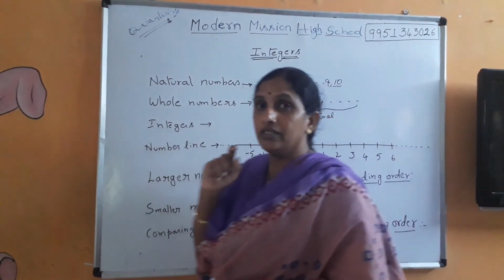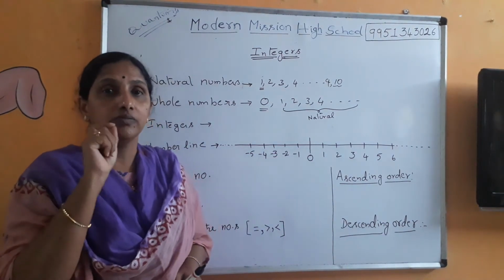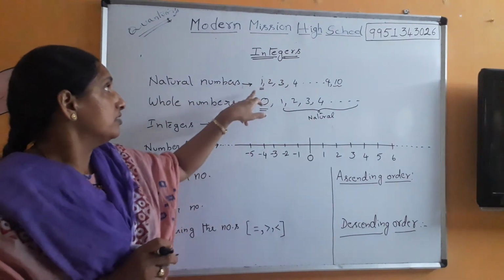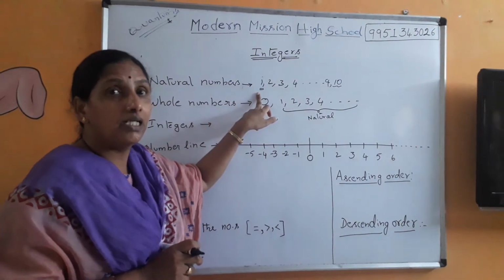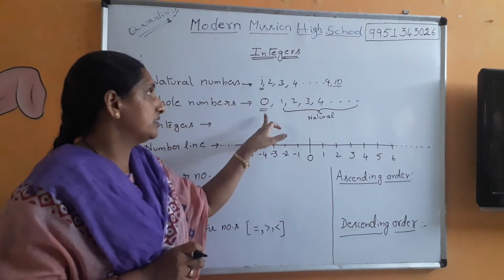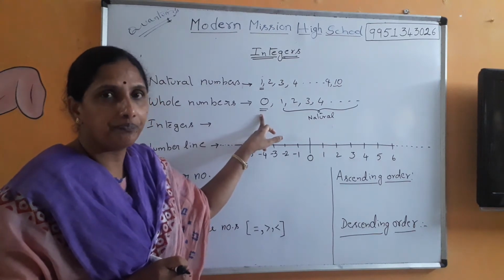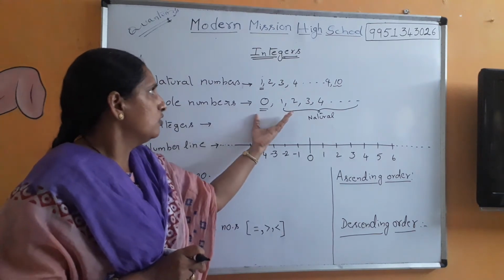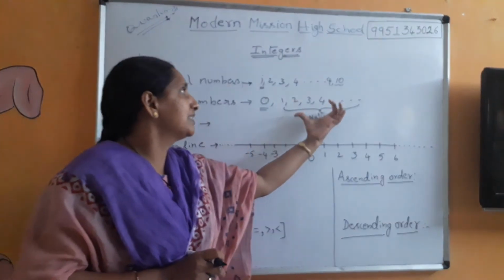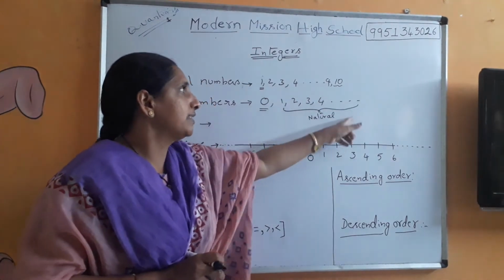So therefore you must be very clear while answering. You must be careful when you read the question. If the smallest one digit number is asked in natural numbers, it is 1. But if it is asked in whole numbers, it is 0. Clear? So now whole numbers, these are all whole numbers together. Natural numbers are a part of whole numbers. So therefore it's a subgroup.